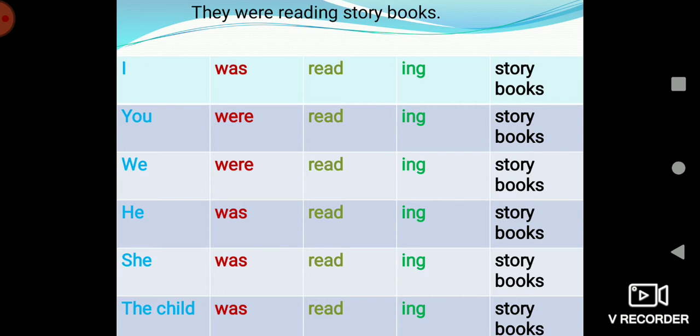Now how will the sentence change when the subject is changed? I was reading storybooks. You were reading storybooks. We were reading storybooks. He was reading storybooks. She was reading storybooks. The child was reading storybooks. So, when it is singular, we will be using was. When it is plural, we will be using were. But for you, we will always use were.